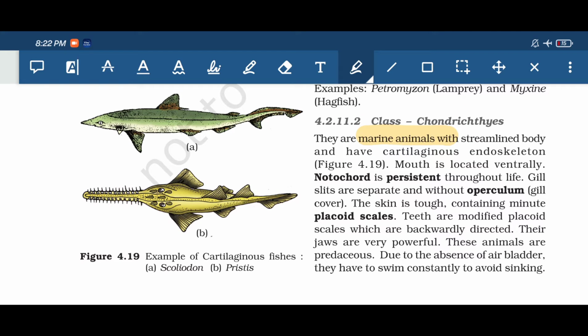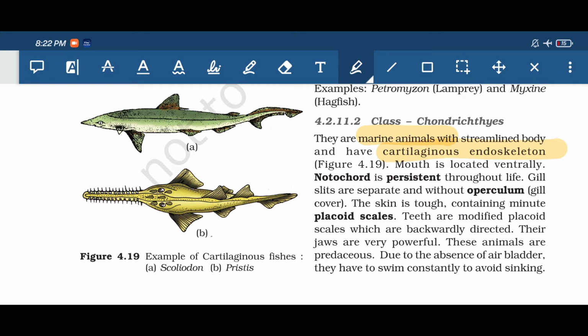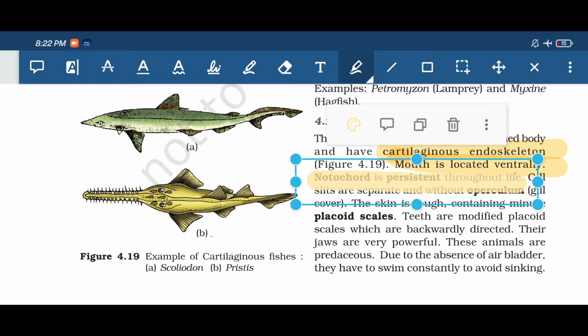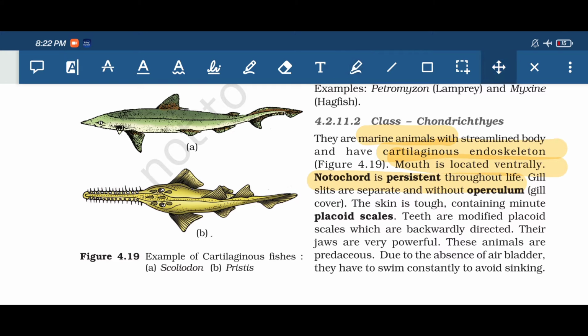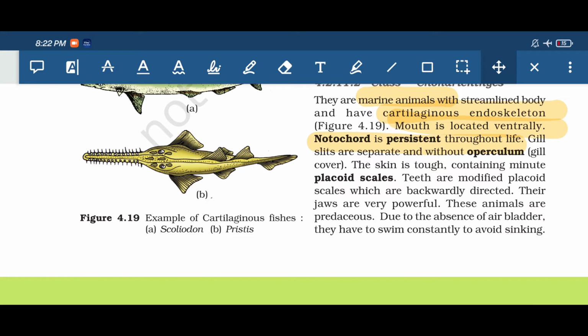They have streamlined bodies and a cartilaginous endoskeleton. The mouth is located ventrally. The notochord is persistent throughout life. Gill slits are separate and without operculum. Operculum is the gill cover, the covering of the gills. Here the operculum is absent.